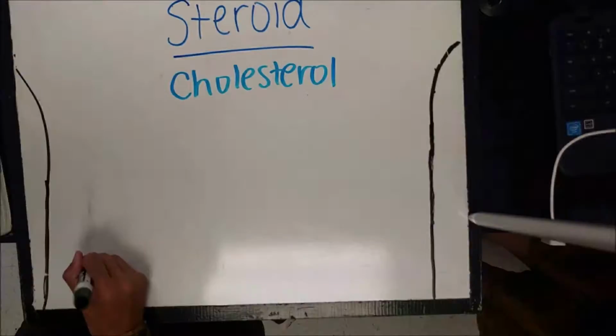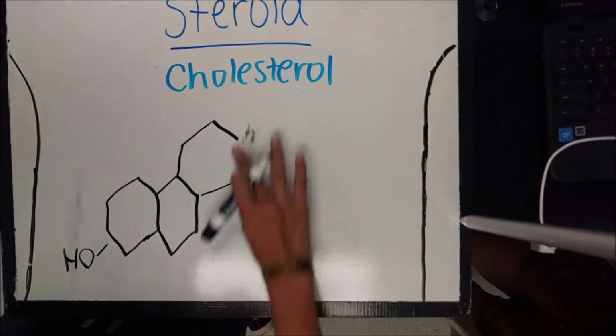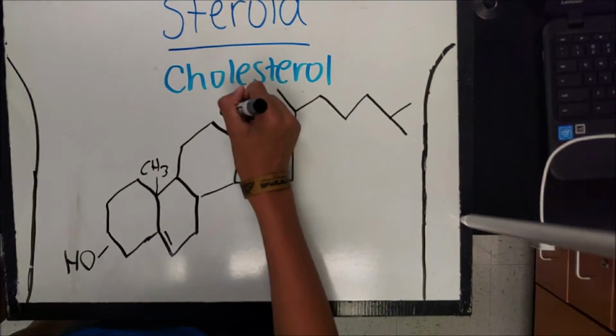A steroid is a type of lipid characterized by a carbon skeleton consisting of 4 rings with various chemical groups attached.